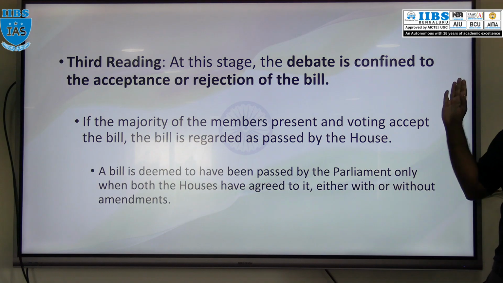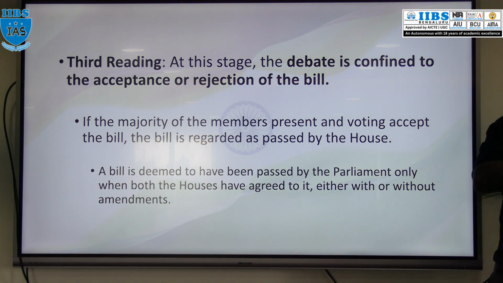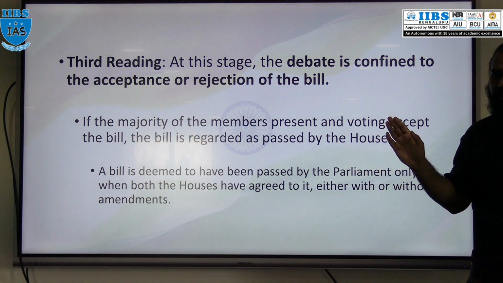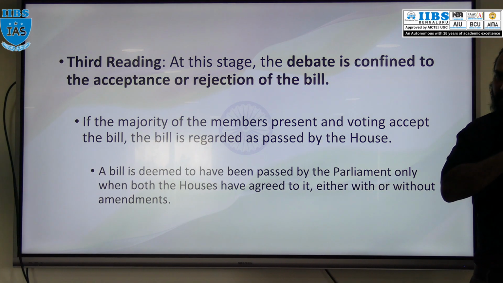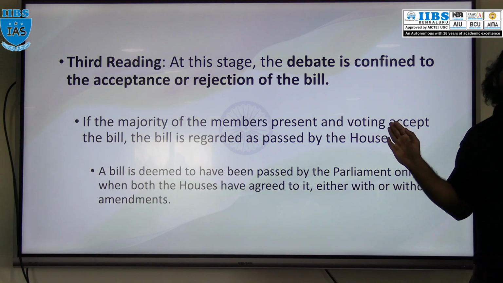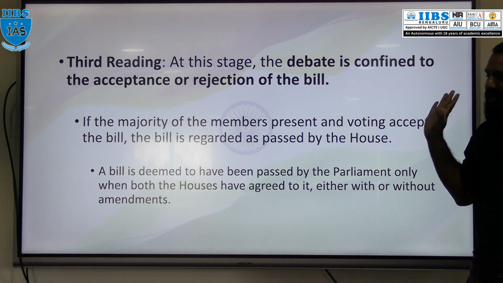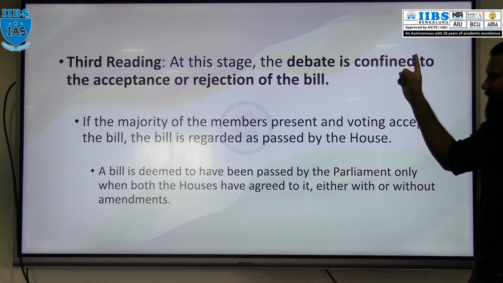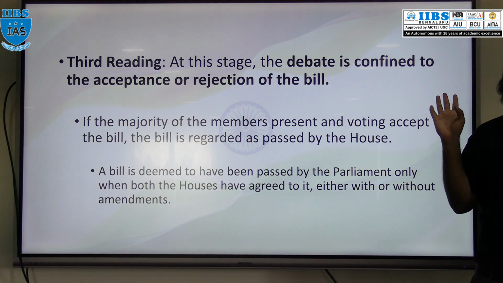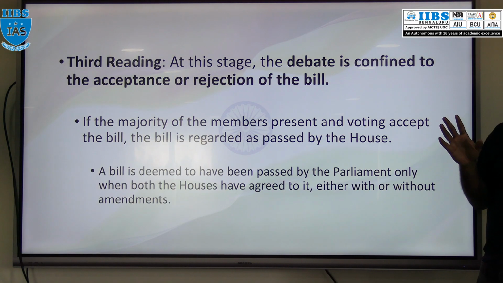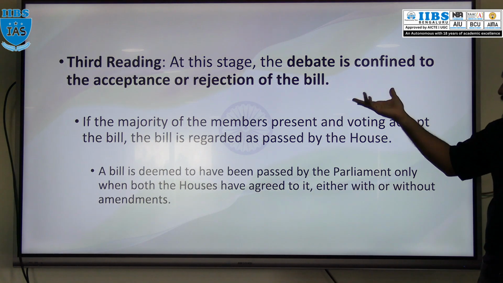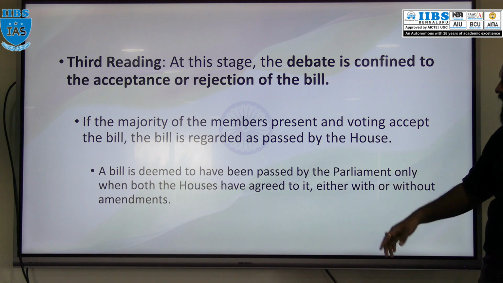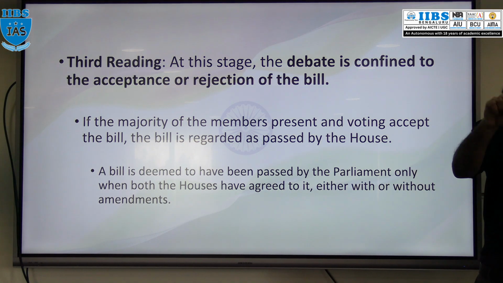Third reading, what is that stage? In this stage, there is no question of debate, introduction of the bill, debate of the bill, or considering clause by clause. Such things are not there. In the third reading, what is there? Accept the bill or reject the bill. If the majority of the members present and voting accept, the bill will be considered as passed by that House.